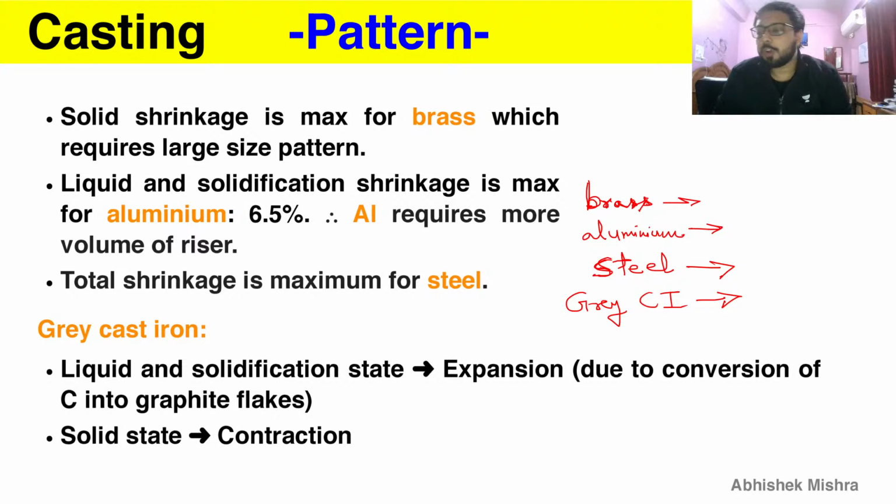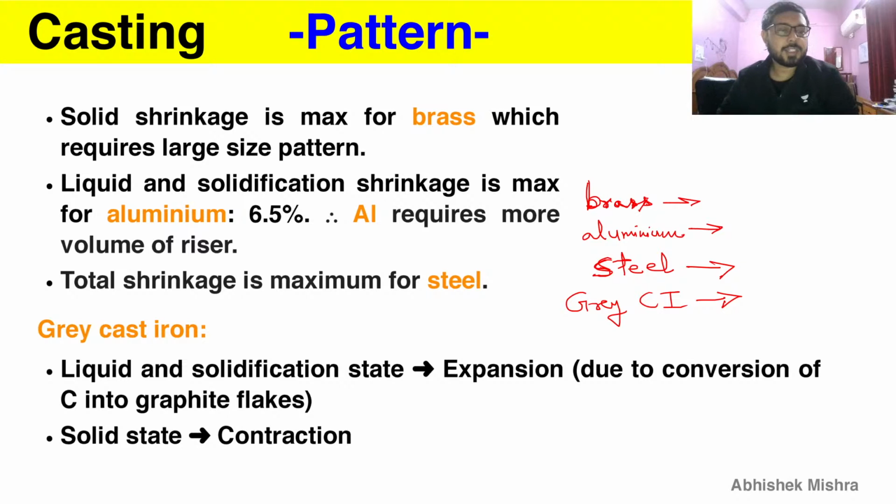Aluminium requires more volume of riser because it has maximum liquid and solidification shrinkage, and total shrinkage, both solid and liquid and solidification shrinkage, all three of them are maximum. The sum of all three is maximum for steel, so we have to provide steel adequate riser volume and adequate size also to compensate for these shrinkages, so that we get our final product as desired.